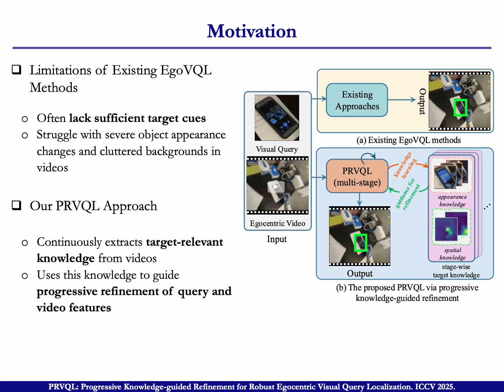And how about our proposal? Our PRVQL uses multiple stages to get knowledge from the video and uses this knowledge to refine in the next stage. Finally, we get a more accurate localization because we learn knowledge from the video, not only from the query.